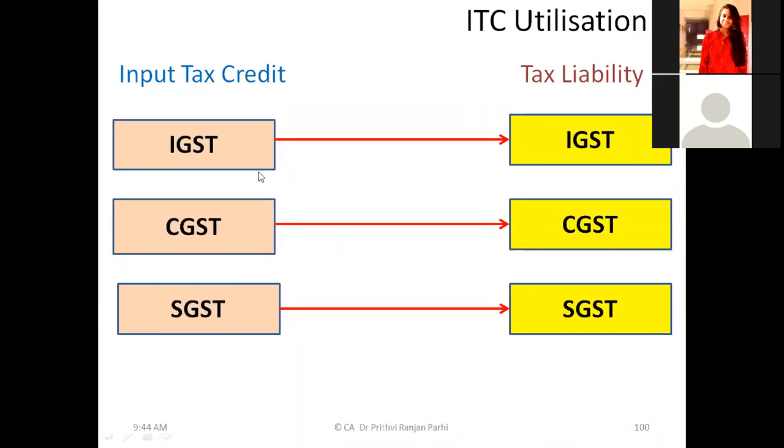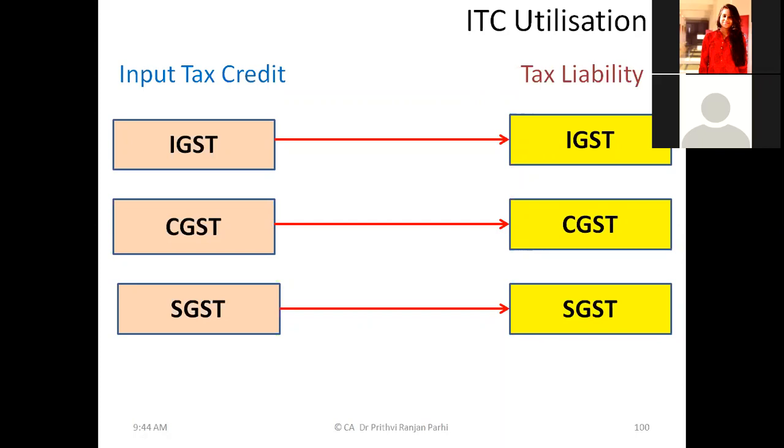Now, three kinds of ITCs might be there. Sometimes you may have 5,000 rupees here, 2,000 rupees here, 3,000 rupees here. Like that, amounts might be there. Liability might be different. So how can you utilize this ITC? This is what we need to be clear on.